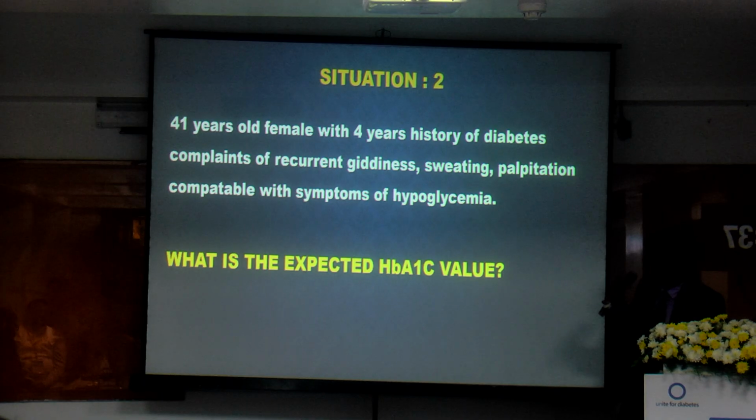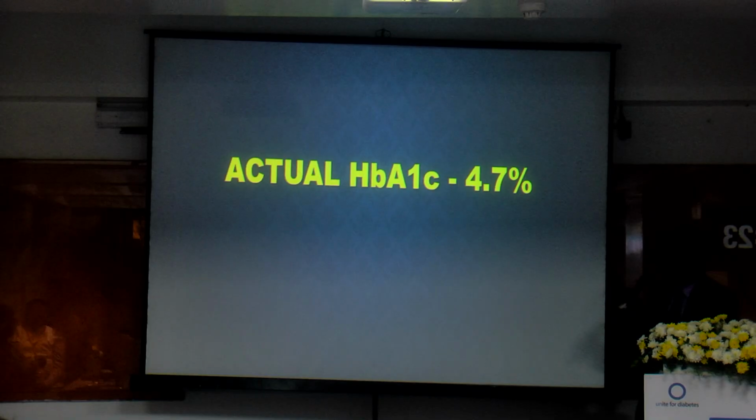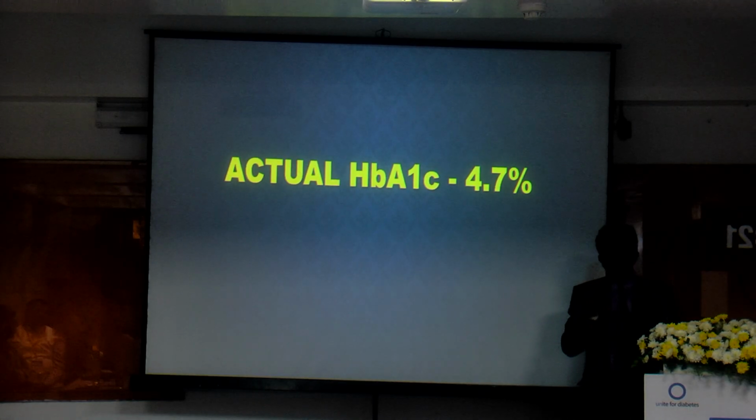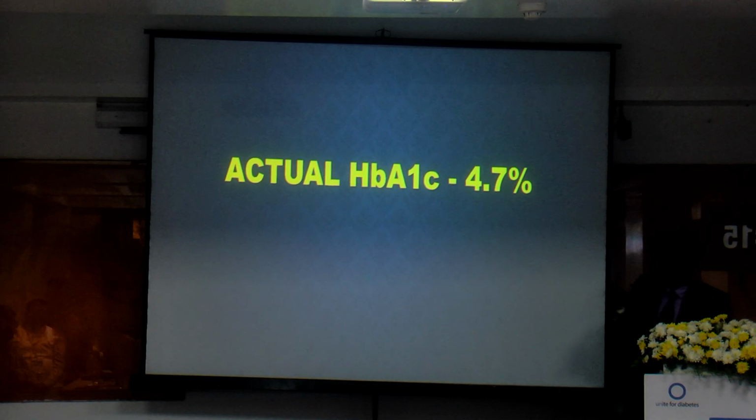Situation 2: a 41-year-old female with a 4-year history of diabetes complains of recurrent giddiness, sweating, and palpitation, compatible with symptoms of hypoglycemia. What is the expected HbA1c value? Considering the hypoglycemic symptoms, the expected HbA1c is somewhere around 5 to 5.5. But the HbA1c is 4.7. It is much lower than what we expected. So what happened in this patient?